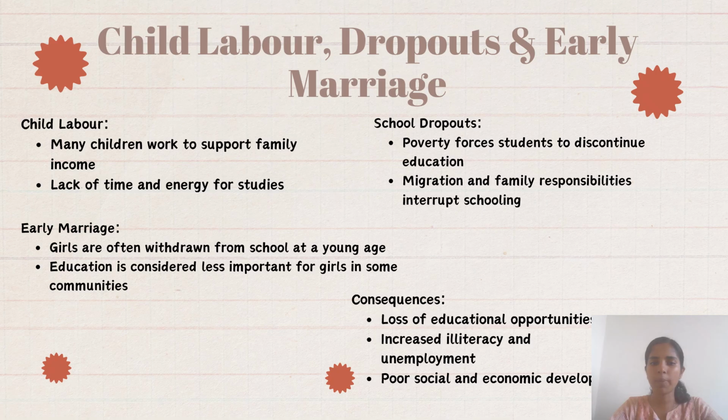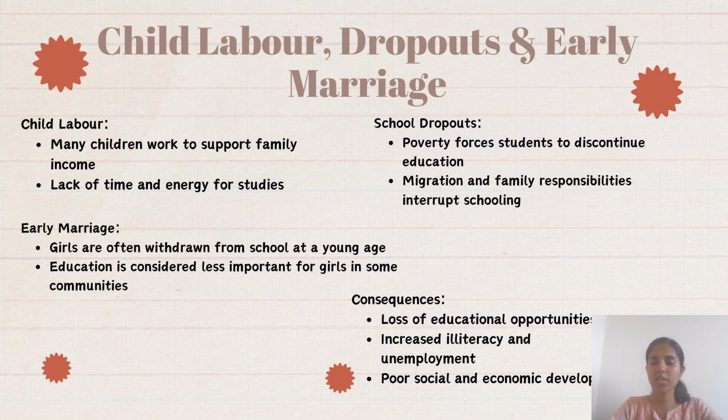And the next is school dropouts. Poverty forces students to discontinue the education. So because of this, school dropout rates will also be increasing, as I already mentioned earlier. Migration and family responsibilities interrupt schooling. And then the consequences are loss of educational opportunities for students, and increased illiteracy and unemployment. Because of child labor, school dropouts, and early marriage, many consequences are also there.